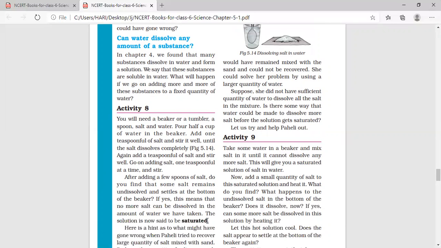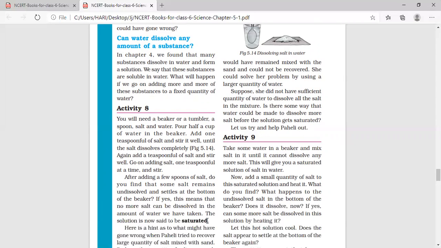For this activity, you have to take a beaker or a glass, and take some 50 ml of water in the glass. Add salt in that water, but take care to note down how much salt you are adding. First add 1 spoon of salt, then stir it well. When the salt has completely dissolved in water, add 1 more spoon.